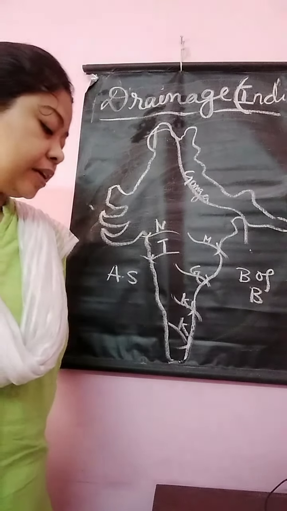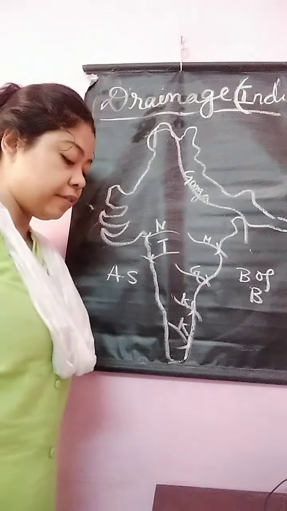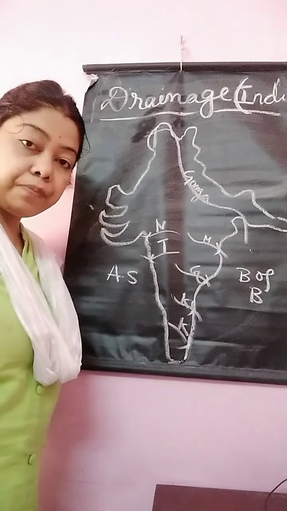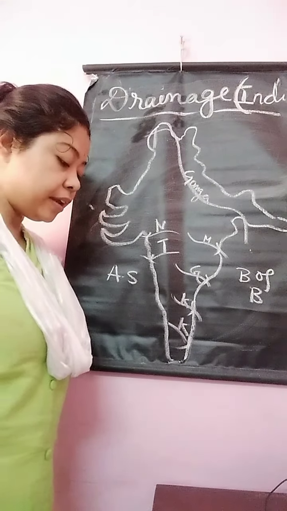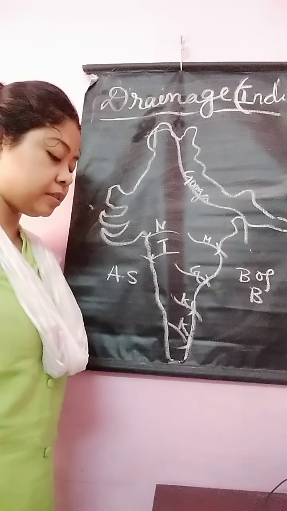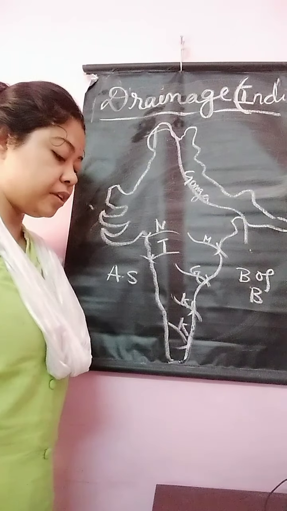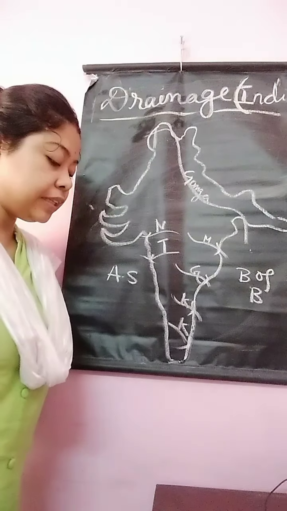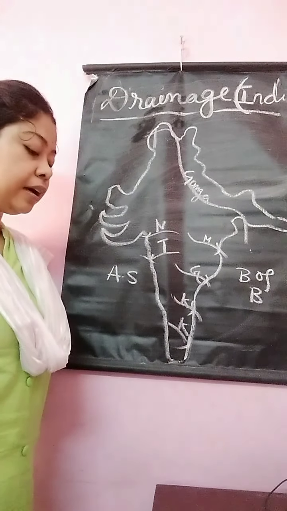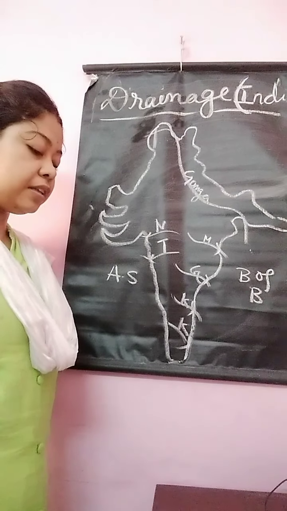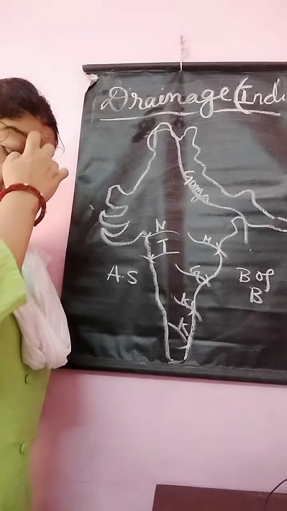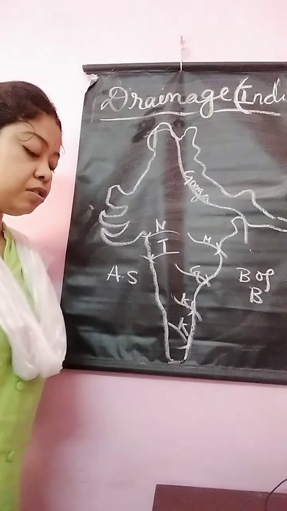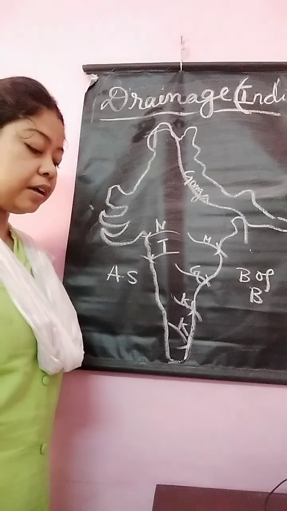It rises near Amarkantak of the Maikal range and drains eastward to join the Bay of Bengal. Now Godavari. Godavari rises near Nasik in the Western Ghats and drains eastward to join the Bay of Bengal. Indravati, Pranhita, Penganga, Wainganga, Manjira are the important tributaries of Godavari. The river is also known as Dakshin Ganga.